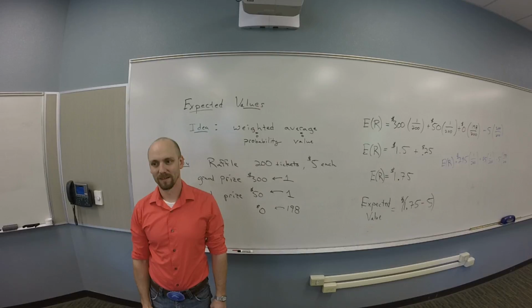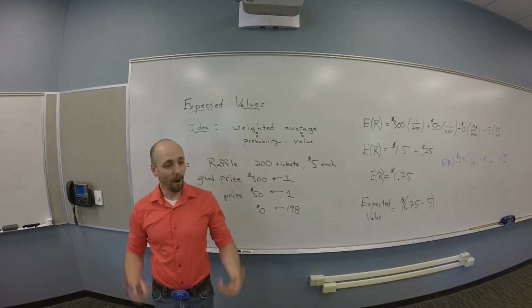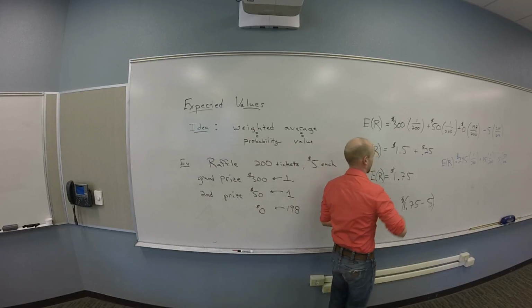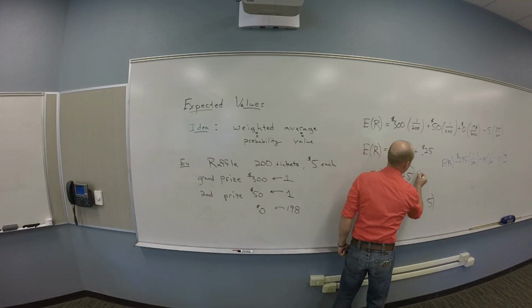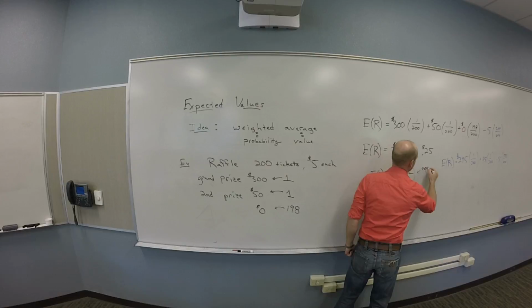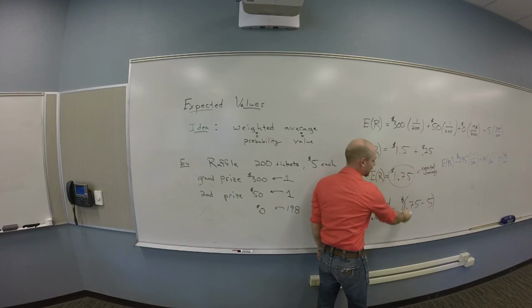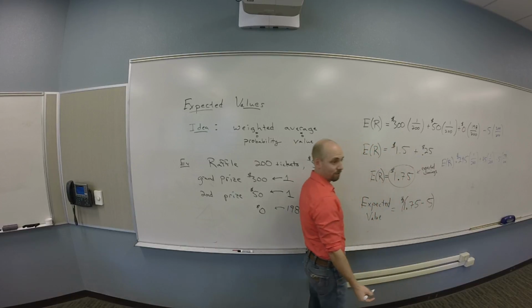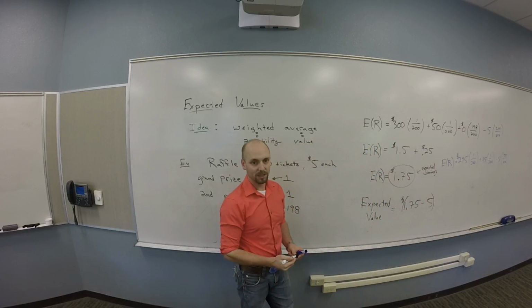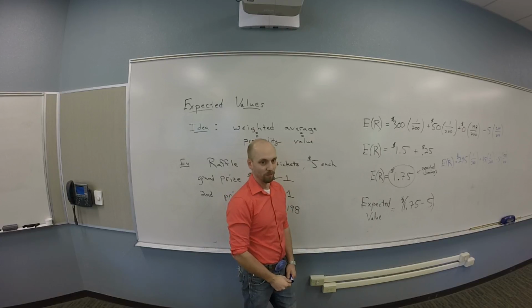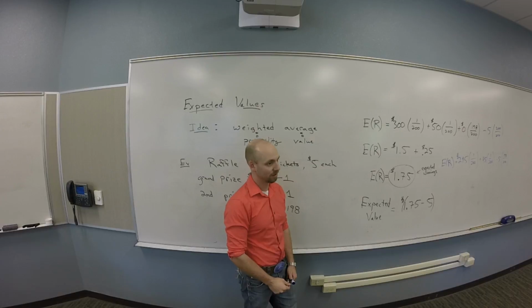You guys see that? Okay, so however you think, this thing here was expected winnings. And this is actually expected value, because I'm going to have to buy a ticket. You guys see that? Be a little careful. Make sure you incorporate your base cost into it. You want to try another one?